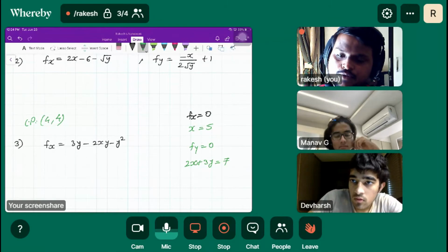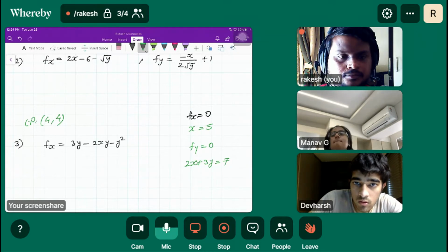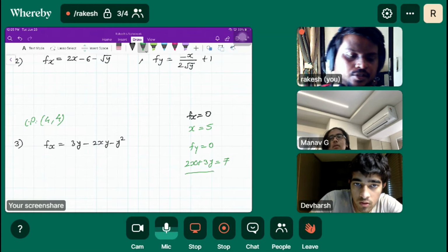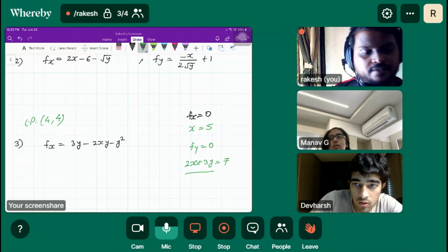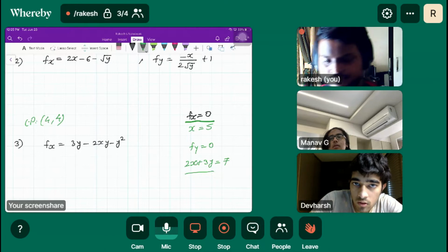What is fy? Fy is 2x plus 3y equal to 7, and fx equal to 0 gives x equal to 5.